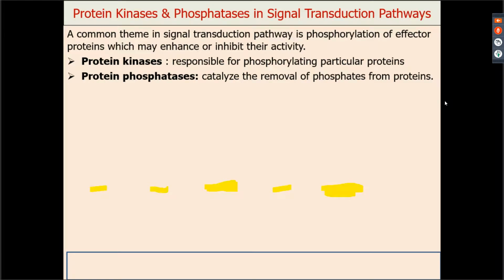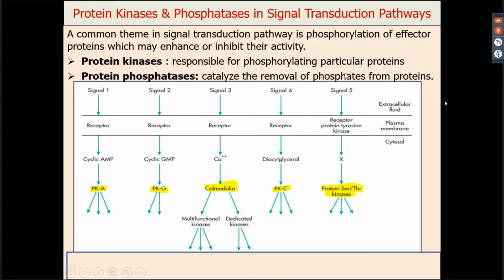So now जब वो response produce होता है तो एक common theme है इसमें, phosphorylation of the effector proteins which either enhance or inhibit their activity. Okay? So it occurs by means of protein kinases. So these are responsible for phosphorylating the particular proteins. Now see, here you have so many signals which are present here. All these have plasma membrane receptors, right? Each of them is acting through a different mechanism. As you can see, it is acting through a different mechanism.